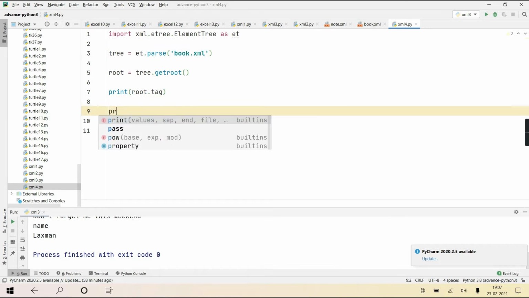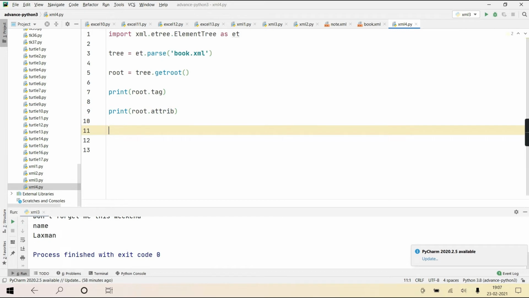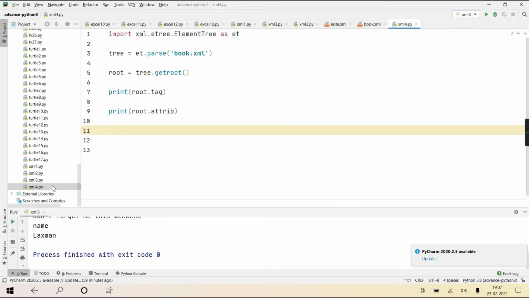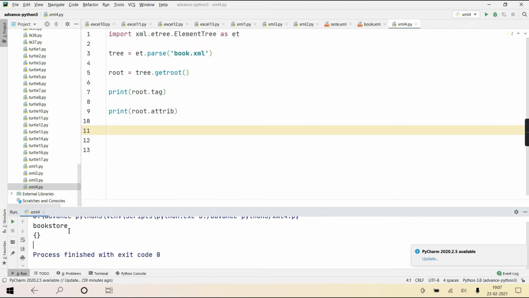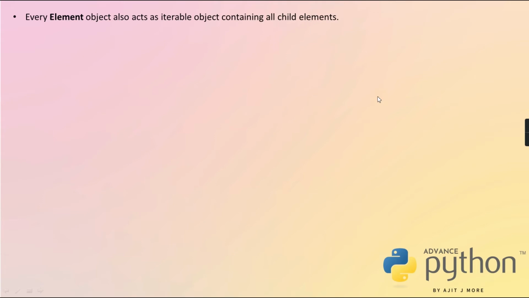Okay, and if I write print root.attrib, as there are no attributes for the root element, it will print an empty dictionary. What is the tag name of your root? Bookstore. Is it clear? See, it is bookstore. If I run this, you can see the output accordingly. See, is it displaying bookstore and empty string? Sorry, empty dictionary. Got it. Okay. Then many more things I told you already.